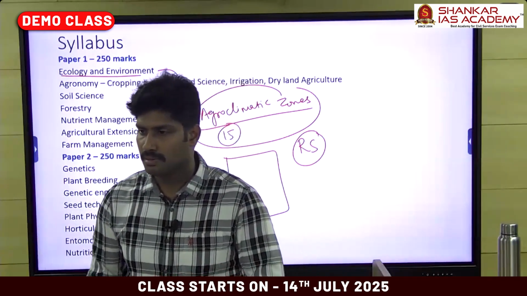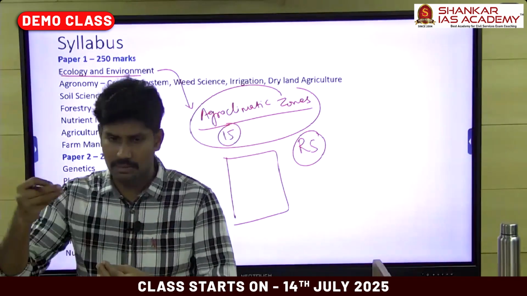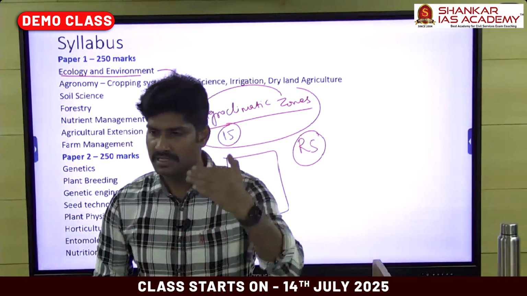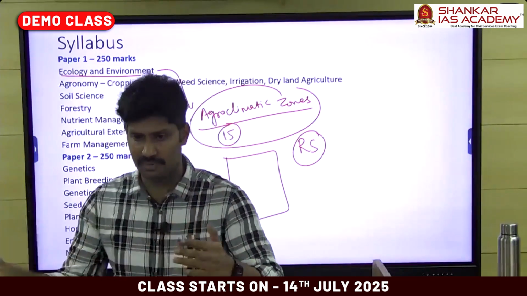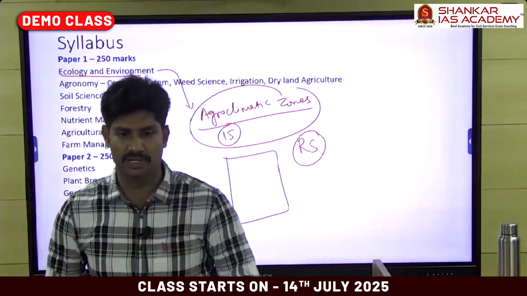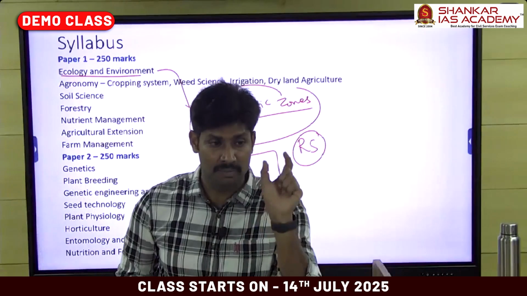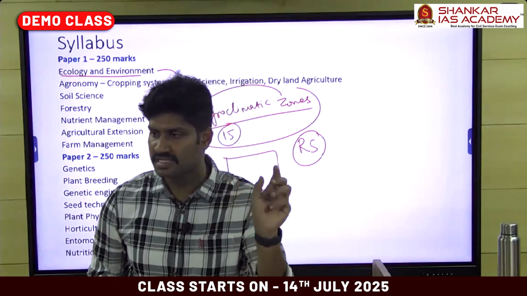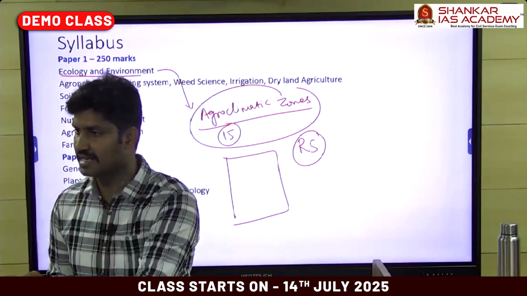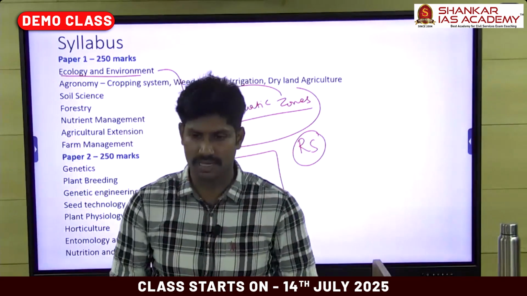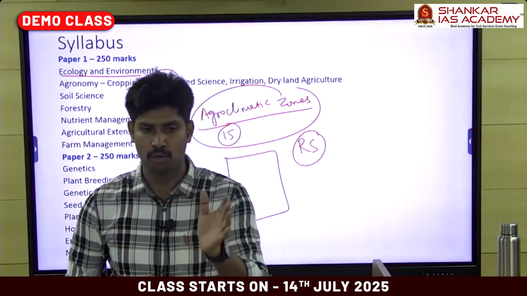For this question, 5-6 years back, they used to ask directly from the syllabus: discuss the applications. This is our advantage of a science-based optional. They ask the question directly from the syllabus wording, exactly. So discuss the applications of remote sensing in agriculture. We have to prepare a 2-page or 3-page notes answer.